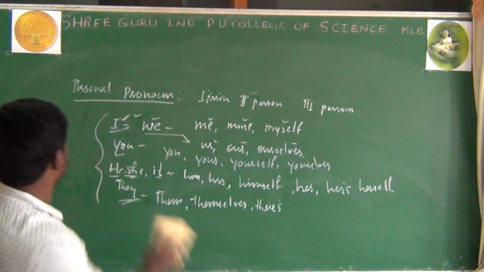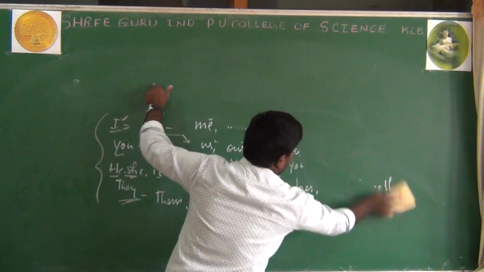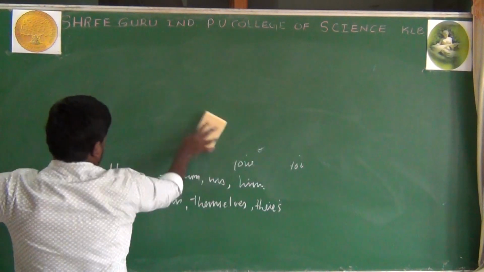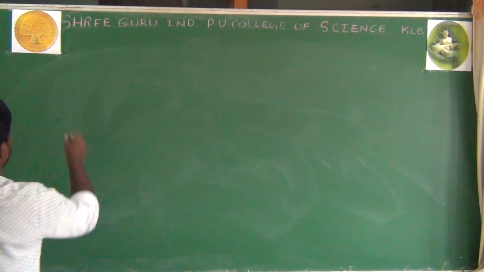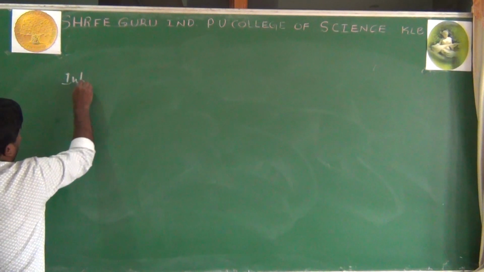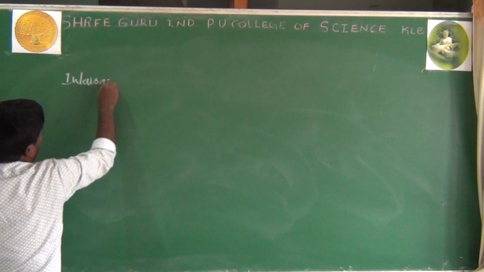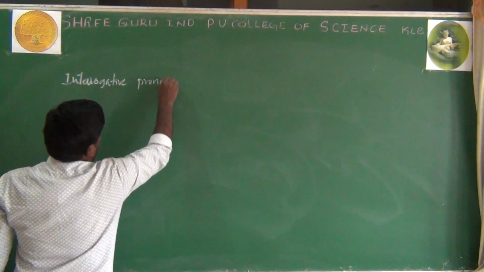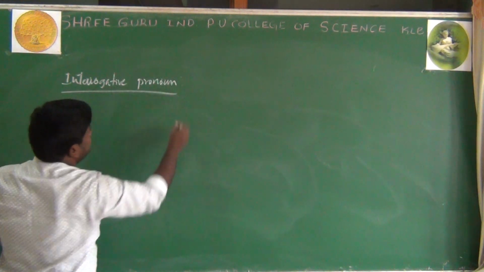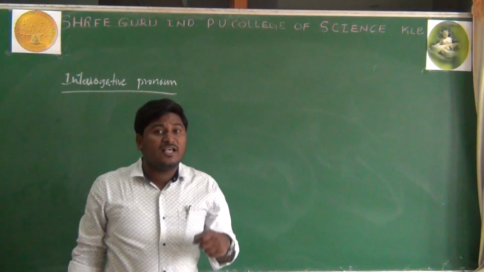Second one is the interrogative pronoun. Interrogative pronouns are those which are used to ask questions.